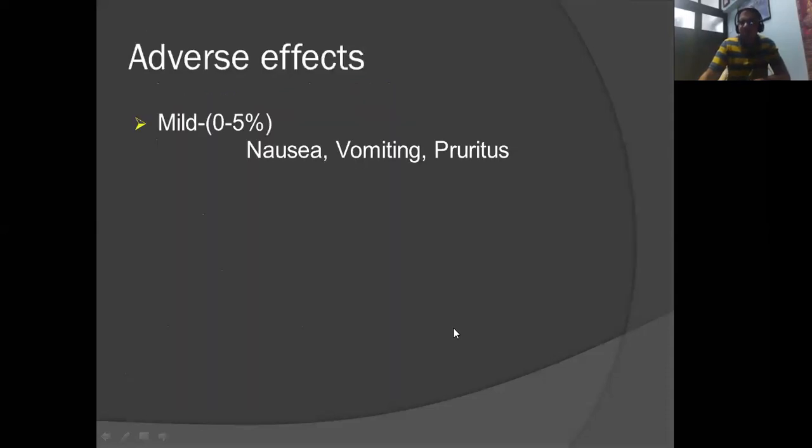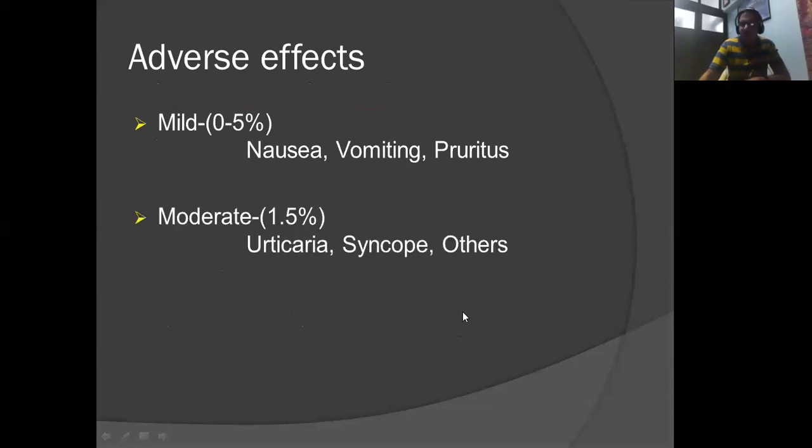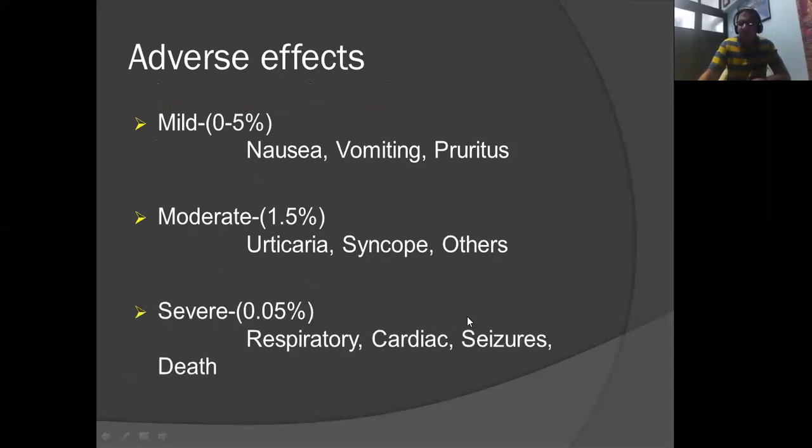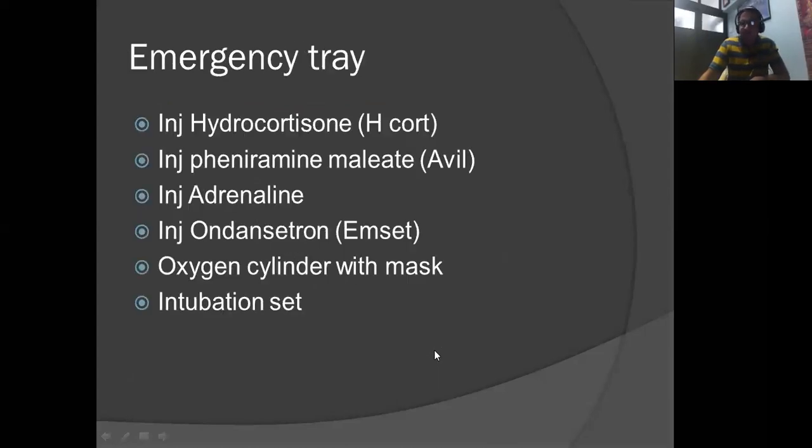So what are the adverse effects of this dye? In very mild cases, we have seen patients reporting nausea, vomiting, and pruritus. Moderate symptoms, seen in 1.5% of patients, are urticaria, syncope, and others. Very severe adverse effects, which are seen in only 0.05% of people, are respiratory arrest, cardiac arrest, and seizures, which can also cause death.